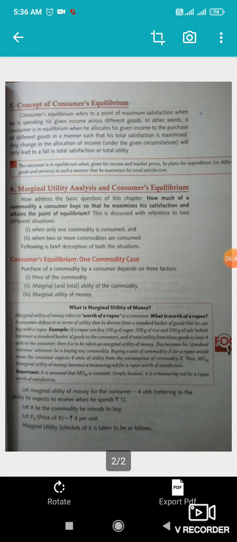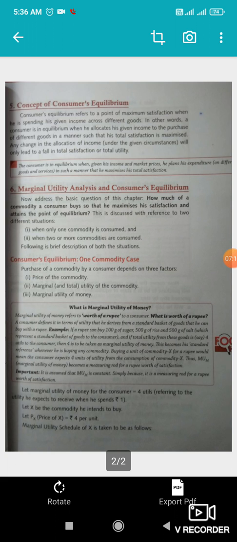Now let's understand what is marginal utility of money. Marginal utility of money refers to the worth of a rupee to a consumer. Worth of a rupee means the value of a rupee to a consumer. A consumer defines it in terms of the utility that he derives from a standard basket of goods that he can buy with a rupee. Now suppose a consumer has a rupee.